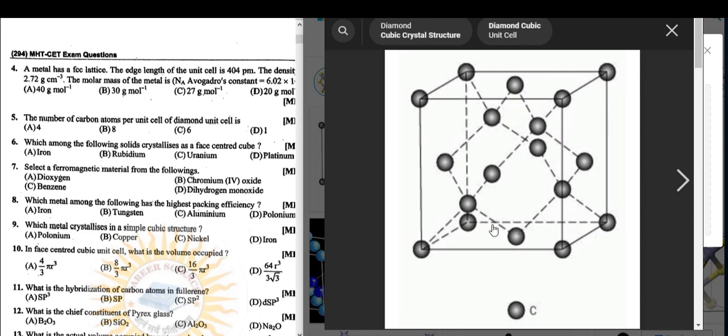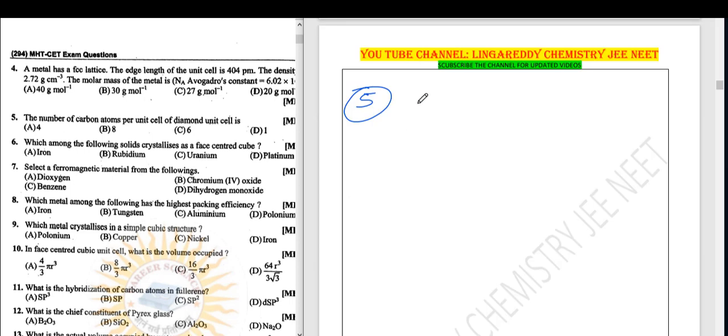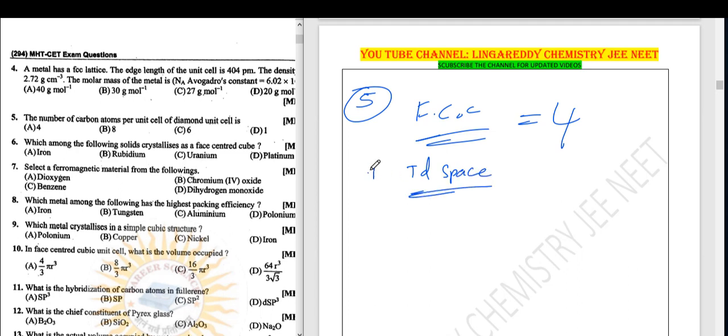These are the face centered. In between 2 face centered, 1. Here 2 face centered, 1. Here 2 face centered, 1. Here 2 face centered, 1. Total how many? Extra 4 atoms are there, inside the unit cell. So it looks like FCC structure. In FCC 4 atoms. In tetrahedral spaces, 4 atoms are occupied, total 8. Direct question, that is 5th, B.